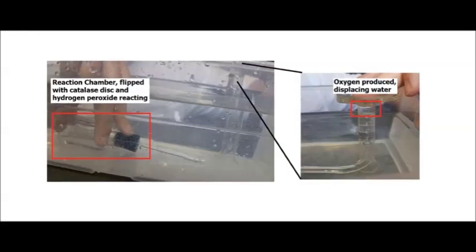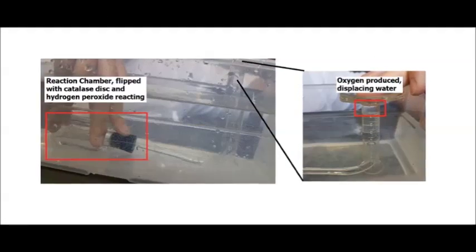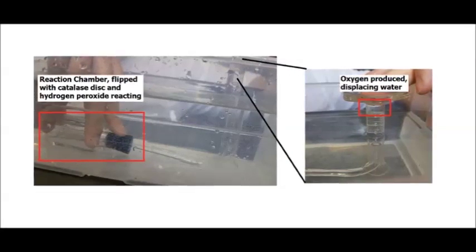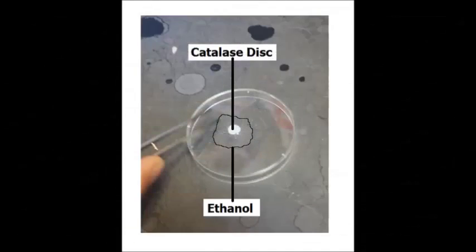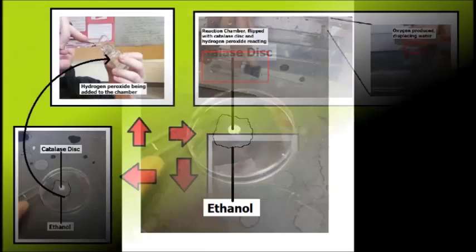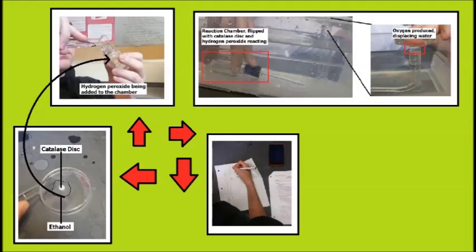The setup was then placed into a tub of water and flipped, mixing the reactants to produce oxygen gas, displacing the water in an inverted graduated cylinder. To investigate ethanol's effects, we added varying volumes of ethanol to the catalase discs, using a dropper to create 4 test cases, being 0, 2, 4, and 6 drops of ethanol. The procedure was then completed just like before, with 2 trials for each test case.